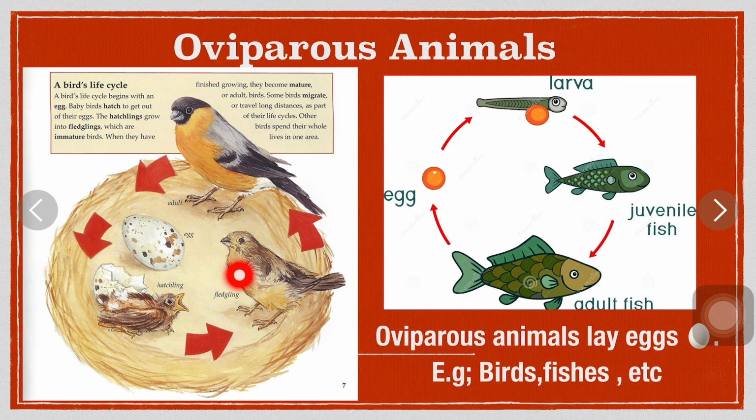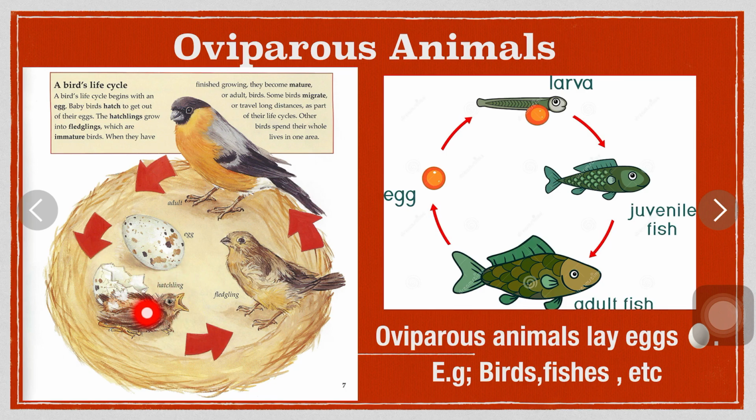Students, oviparous means animals that reproduce their young ones with the help of eggs. There is no development of a baby inside the animal. For example, you can see the life cycle of a bird. First, a bird's life cycle begins with an egg. Baby birds hatch to get out of their eggs.